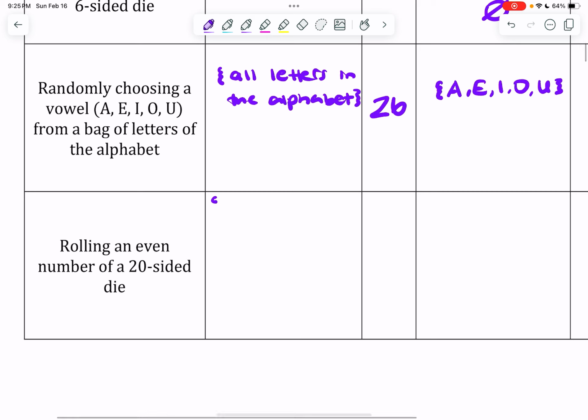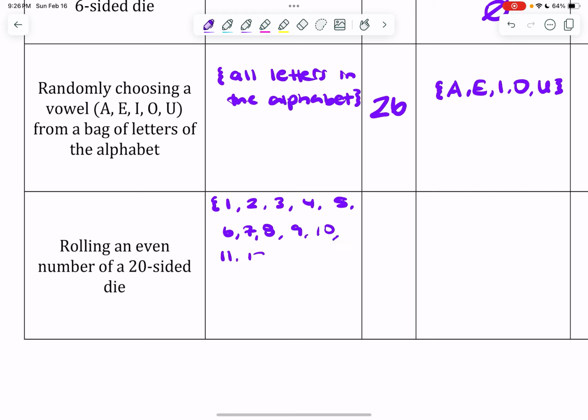Here we are. So if I want to roll an even number on a 20-sided die, my options are I can roll a 1, 2, 3, 4, 5, 6, 7, 8, 9, 10, 11, 12, 13, 14, 15, 16, 17, 18, 19, or 20.